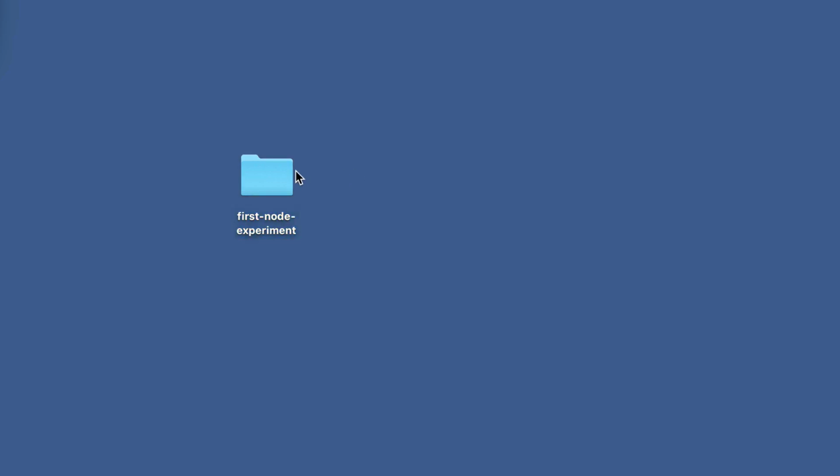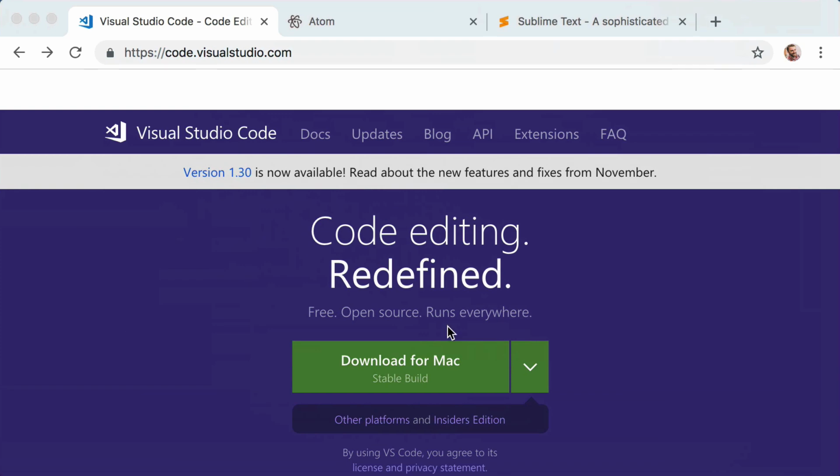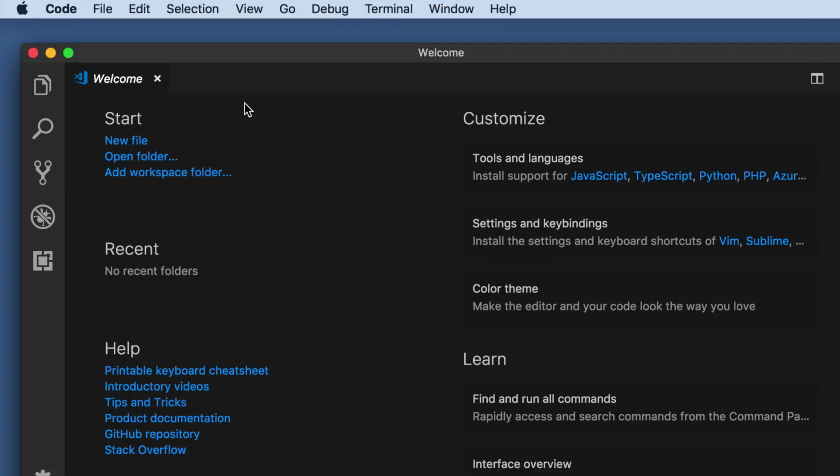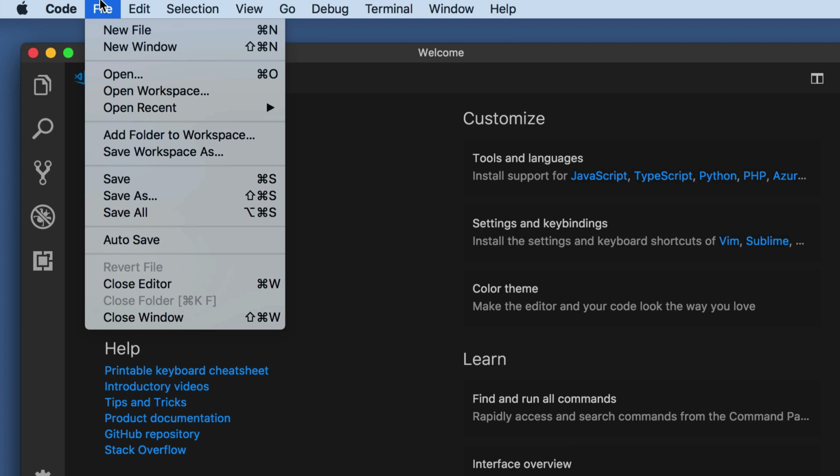The idea is that we just created a new empty folder, and now I want to open this folder with our text editor program. So right now, go ahead and open up VS Code, and there are several different ways to open a folder in this text editor program. So you can use the top left file menu and just choose File and then either Open or Open Folder.